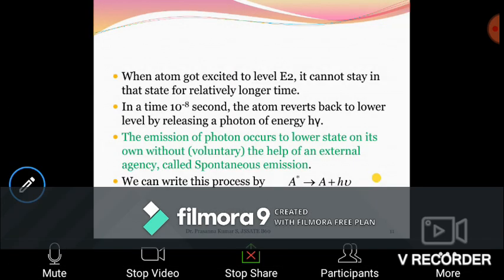So when the atom gets excited to level E2, it can stay there only for a time of 10 to the power minus 8 second. Thereafter, it will come down with the emission of a photon whose energy is equal to h nu. Therefore, the emission of photon occurs to the lower state on its own without any other help. This overall process is called spontaneous emission. Spontaneous emission is that process where the excited state returns to the lower state with the emission of a photon voluntarily without taking any help.